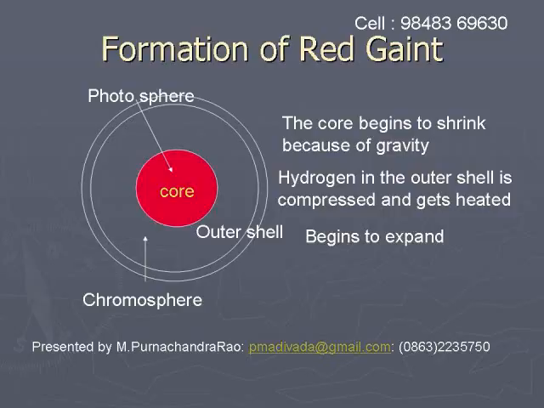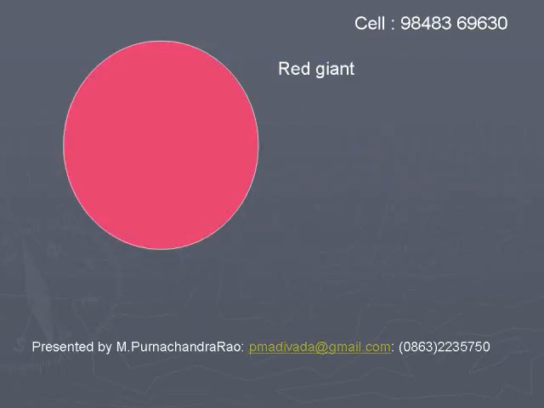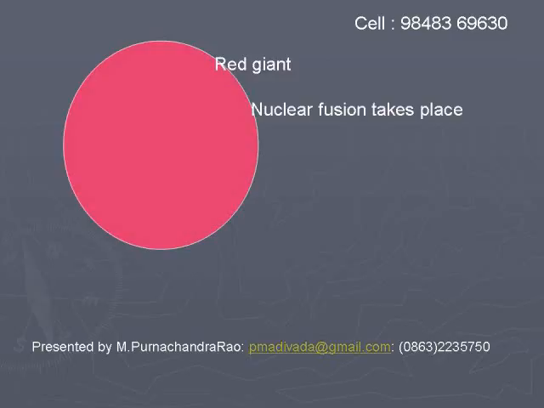From this region, thermonuclear reactions will take place, and this region will be expanding. Once again, the star will be emitting light. At this state, the star appears red, so it is called a red giant. Because of nuclear fusion in the shell, the star begins to expand. The diameter becomes many more times the diameter of the original star.